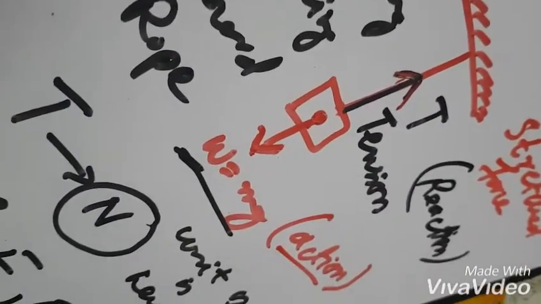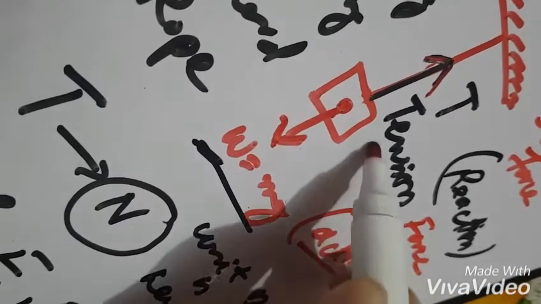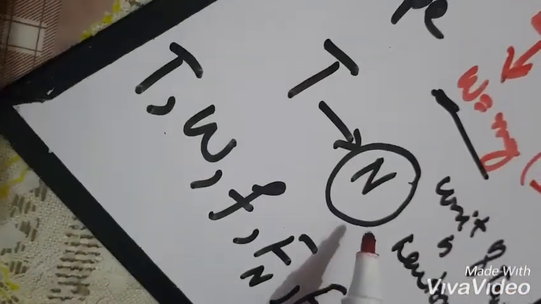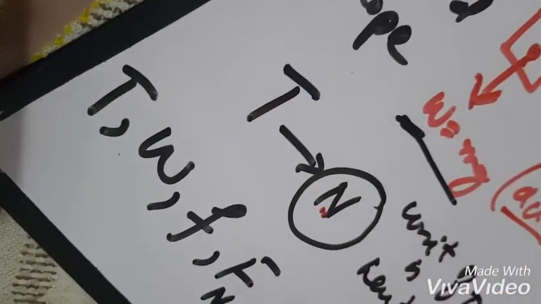So this reaction force is known as tension force, or tension, and it is represented by capital T, and its unit is Newton, represented by N.